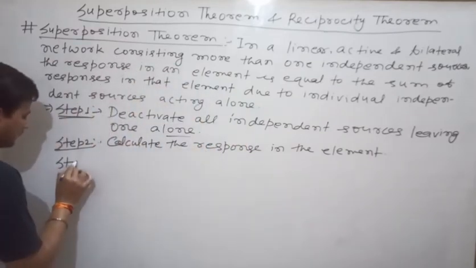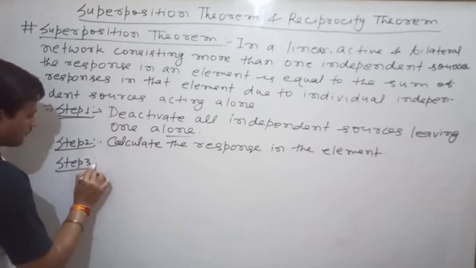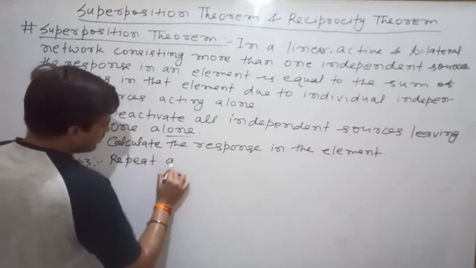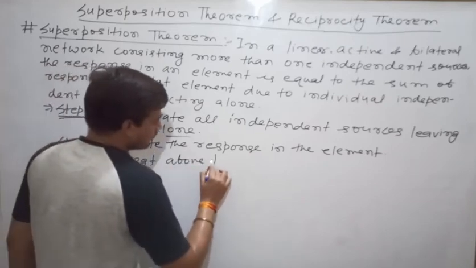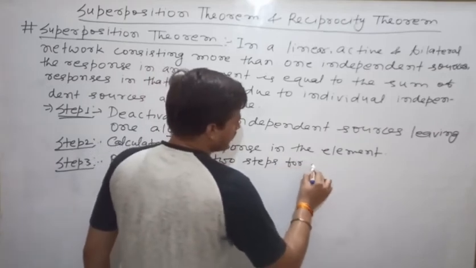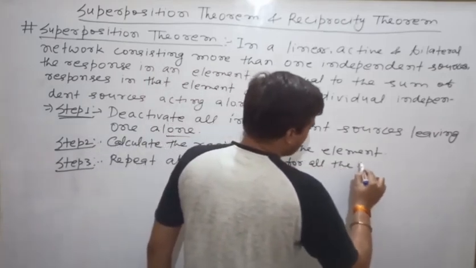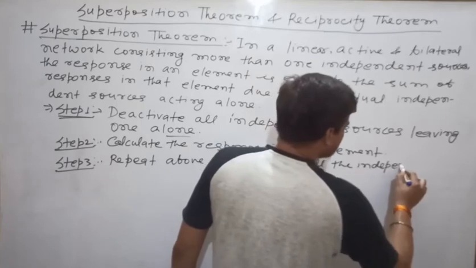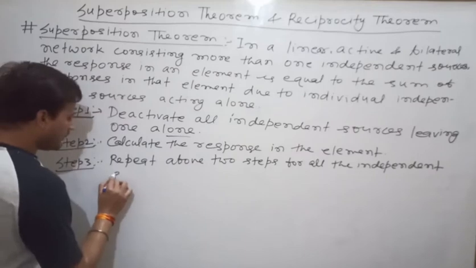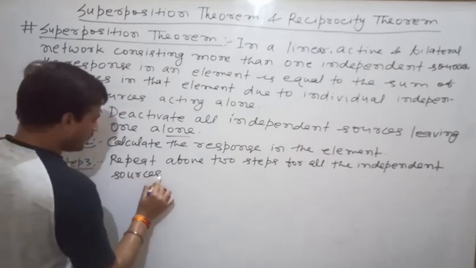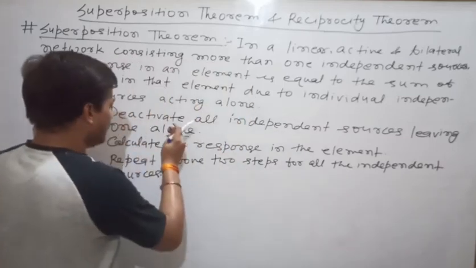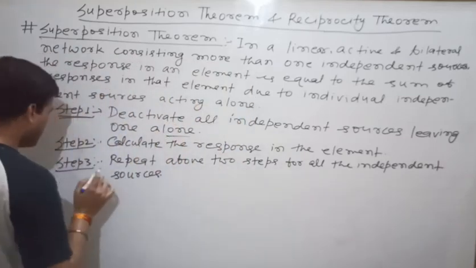Step 3. Repeat the above 2 steps for all the independent sources. Clear? That means if you have 3 independent sources, then you have to repeat the steps 3 times. Clear? Step 4.